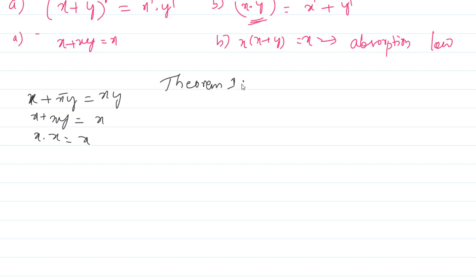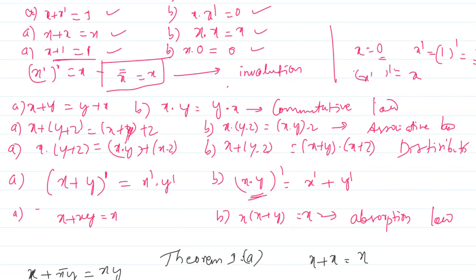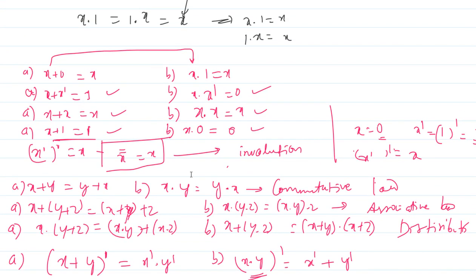Theorem 1. What is theorem 1a? You can write theorem 1a states that x plus x is equal to x itself. Where is it? X plus x is equal to x itself. I think it is there somewhere, or we can prove this theorem. Okay, you can see here it is there, right? X plus x equals x.